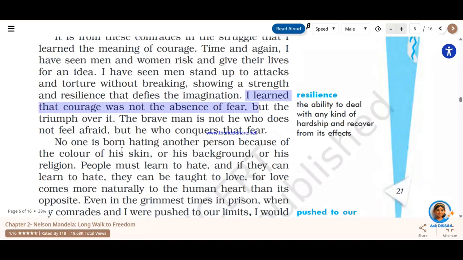Now people, they know that if I am afraid, that means I am not going to attain the freedom that I am looking for, because freedom is on the other side of my courage. If I am afraid, I'll never be able to attain that freedom. So therefore, I know the consequences, what is going to happen to me, but I am not bothered. Even if I die, I am not bothered, because my death may bring freedom to the generations that are going to come, to the people who are going to live after me. All right. So therefore, they were not afraid of being betrayed or being tortured. They were not at all afraid of that, because they knew on the other side freedom was there.